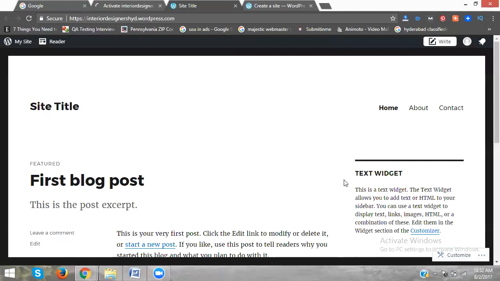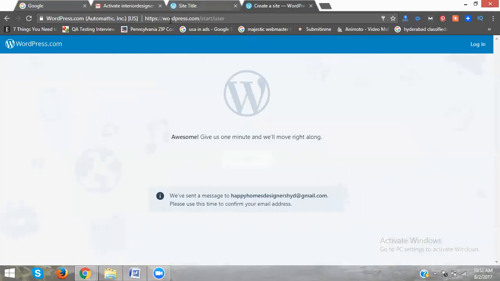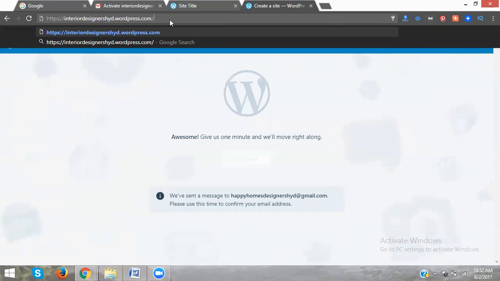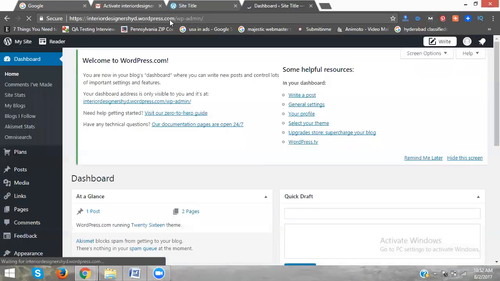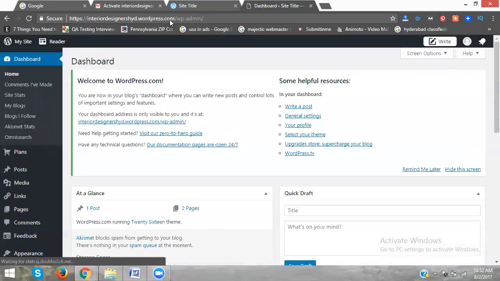Very important. In Blogger, we open the dashboard at blogger.com. How to open the WordPress dashboard? Now copy this URL. After .com, enter wp-admin. Any website, after .com, they open with wp-admin. This is your dashboard, website dashboard. Any WordPress website after .com opens with wp-admin. This is your dashboard. This is the WordPress dashboard.